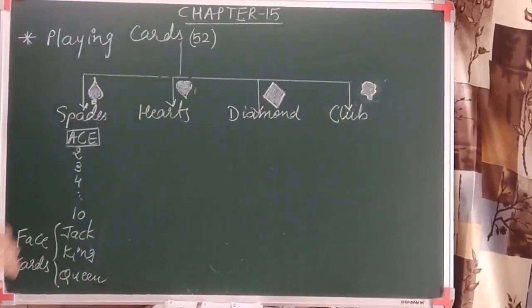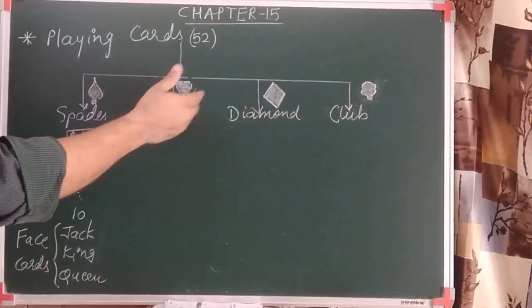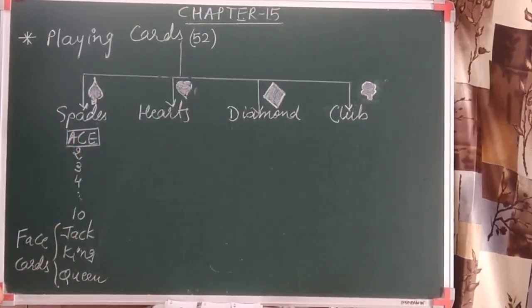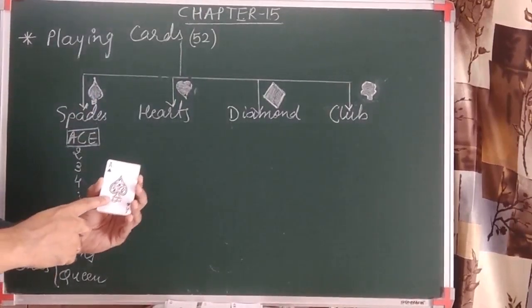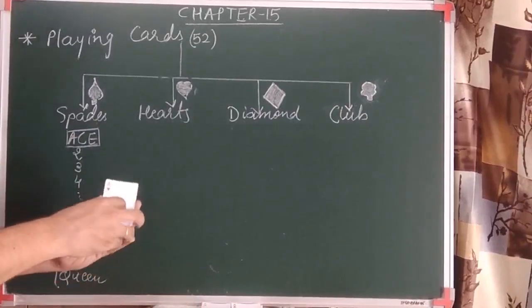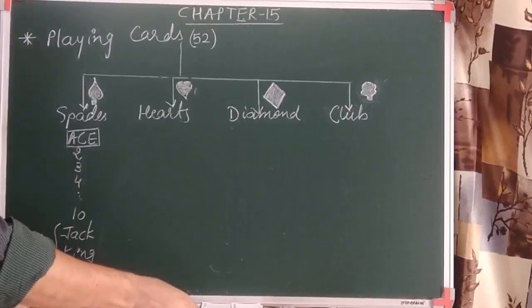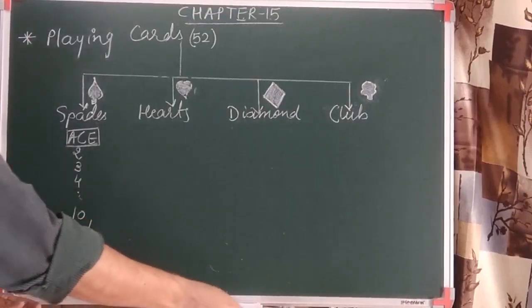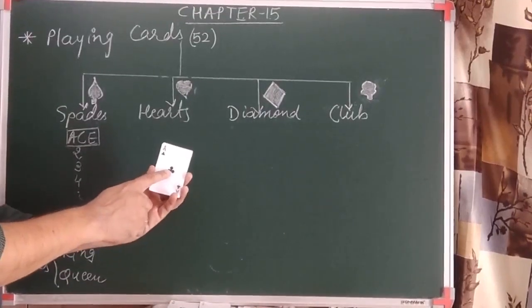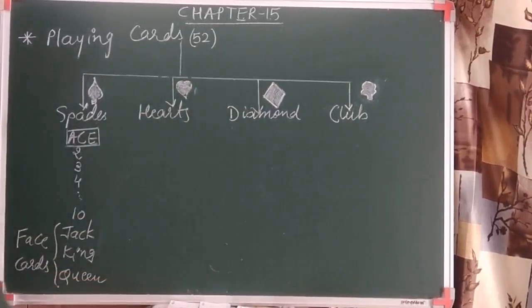Let's do one interesting example about the playing cards. There are 52 playing cards, and they are all divided into 4 types, and each type has 13 cards. So let's see which are they. So that is spade, 4 types. One is spade, you can see this is the spade which is black in color. This is the heart which is red in color, you can see the heart shape. Then this is again red in color, but it is called diamond, it's a diamond shape. And the last one is again black color, so it is a club card. So it is divided into 4, and each type has 13 cards.